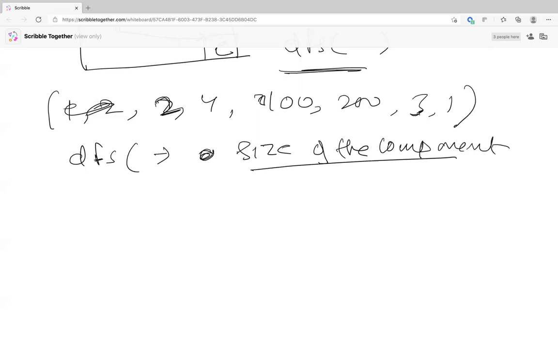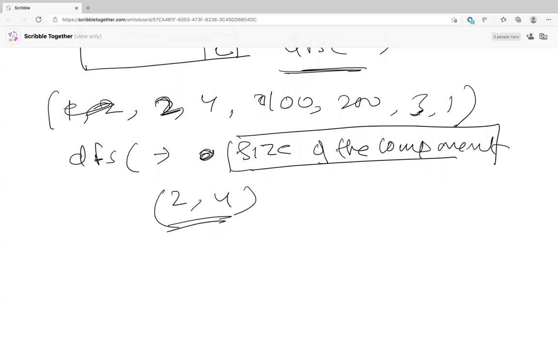Right. So basically, this is all you did. All you were doing is DFS and then the size of the connected component, right? But union find actually shines in the classic case: you're given a graph or some connections, and you want to find out if there is a connection between, let's say, 2 and 4.